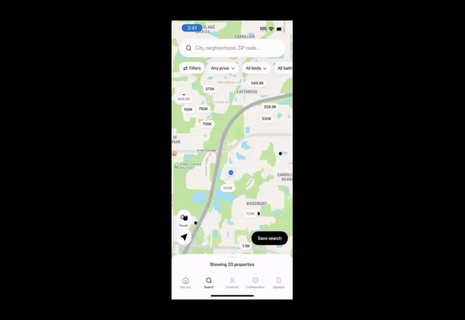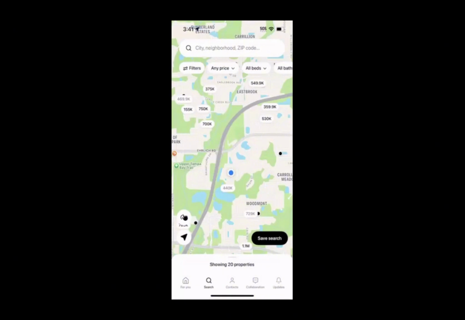Today we'll be going through the search page. So the search page functions the same way as the home search tool on your website. You'll see the same MLS properties here as well as the same filters. The only difference is the layout given that it's in mobile, so we'll just walk through where everything's located.